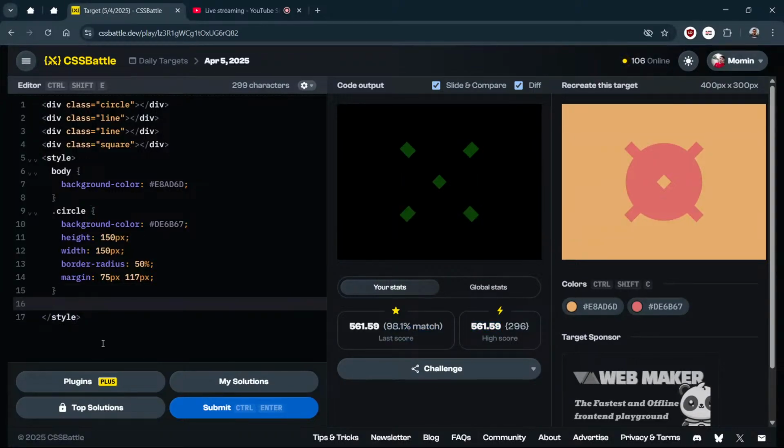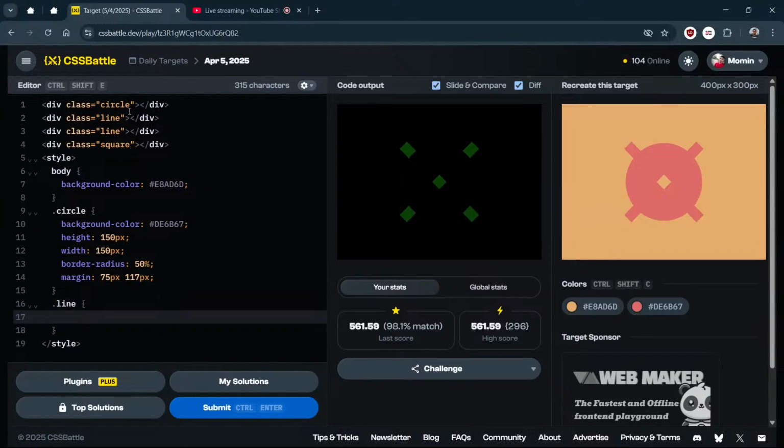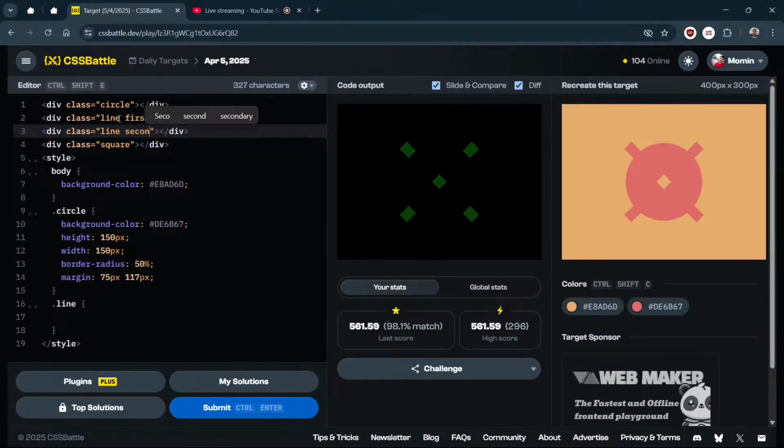Let's just do this. Now what we need to do, lines, line, and we need to differentiate between two lines. That we will do. Let me just add one more class, first line, and here second. Okay, those things we will do later, like reducing the characters.